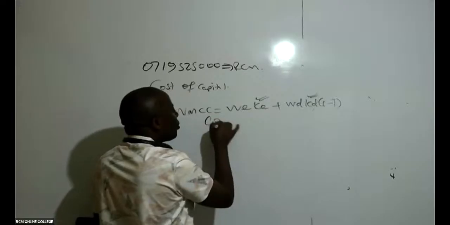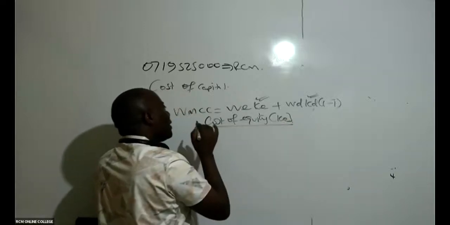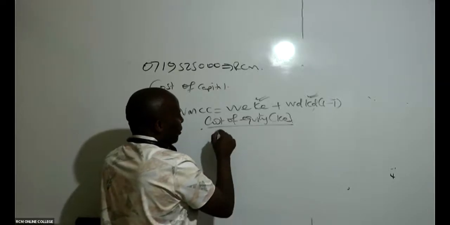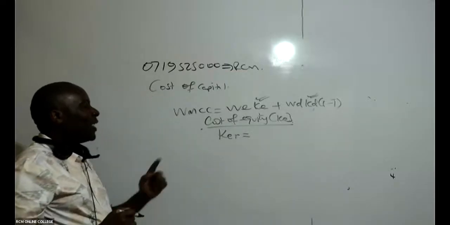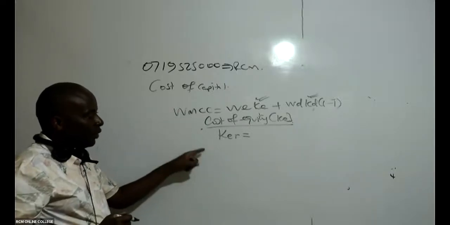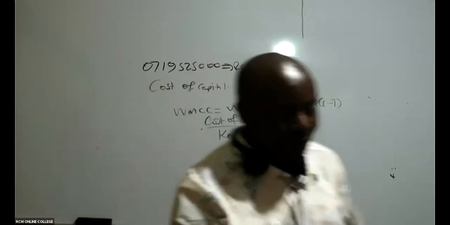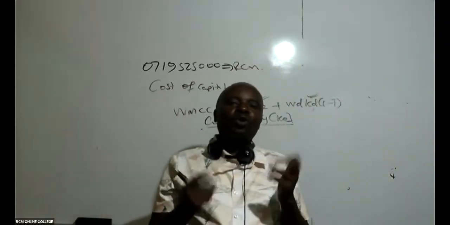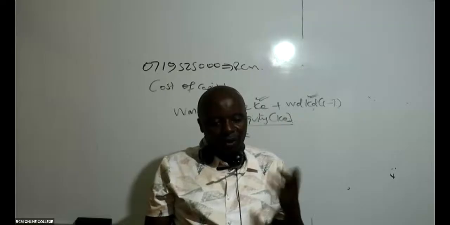Come and give us the cost of equity. Because this is WMCC, I must compute cost of equity from retained earnings, and I must compute cost of equity from ordinary shares. Because it's WMCC, retained earnings becomes relevant. So I must compute cost of equity retained earnings. How do I do this? It's very easy. Do we have any ninja that knows how to compute the cost of equity formula?